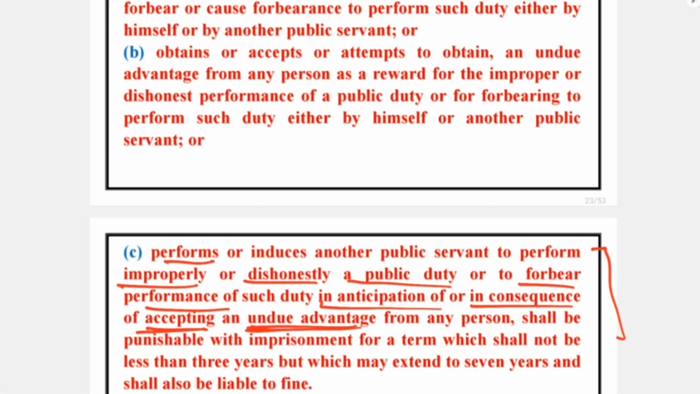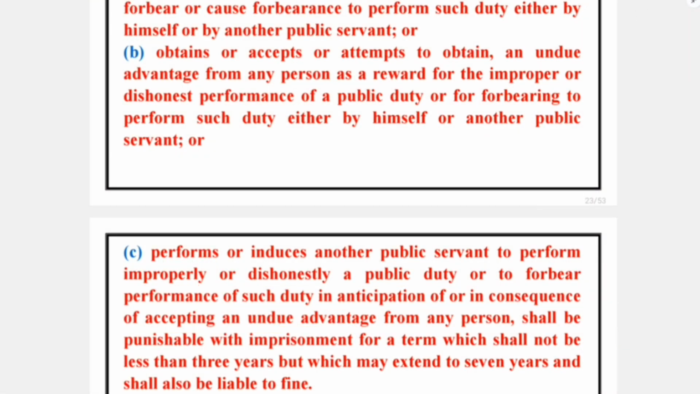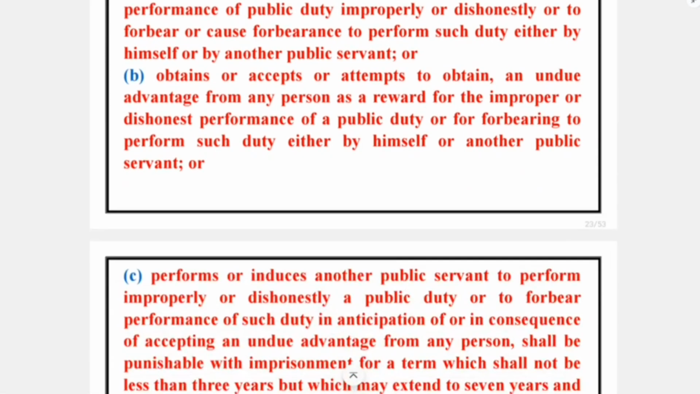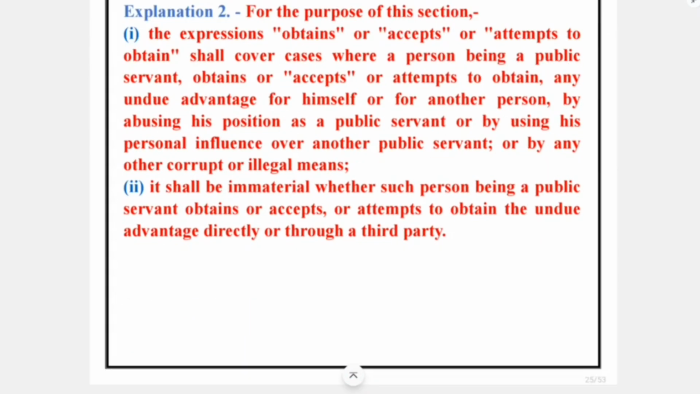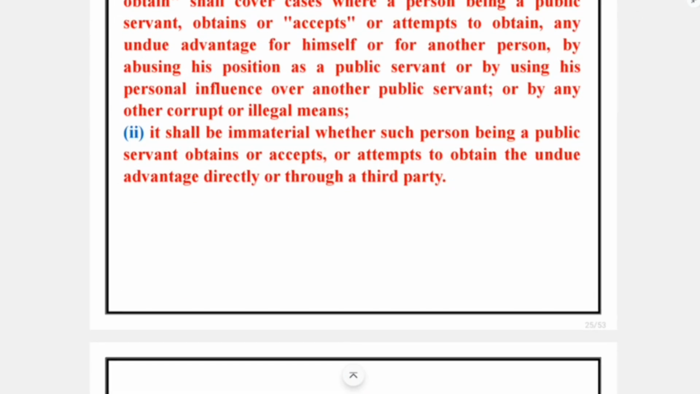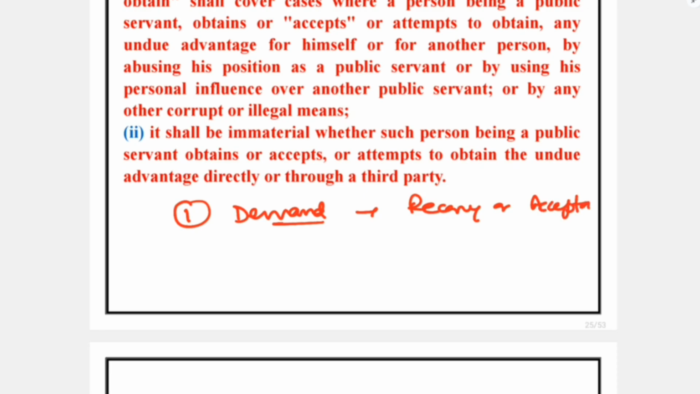Now it is clear to us, to apply section 7 of the PC Act, the prosecution must satisfy certain conditions. Number 1, there is a requirement of demand. If there is no demand, even though there is recovery or mere acceptance, in that scenario section 7 of the PC Act would not be applicable.